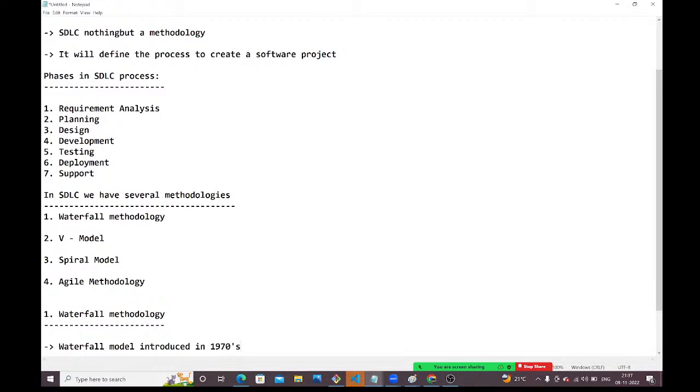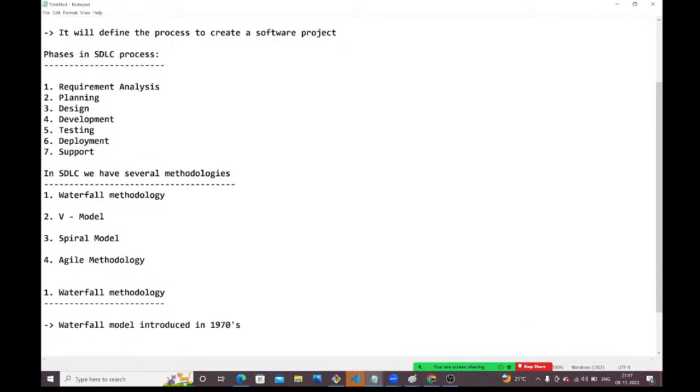This waterfall model is the first model that was introduced as a process model. Very first model, the waterfall model.